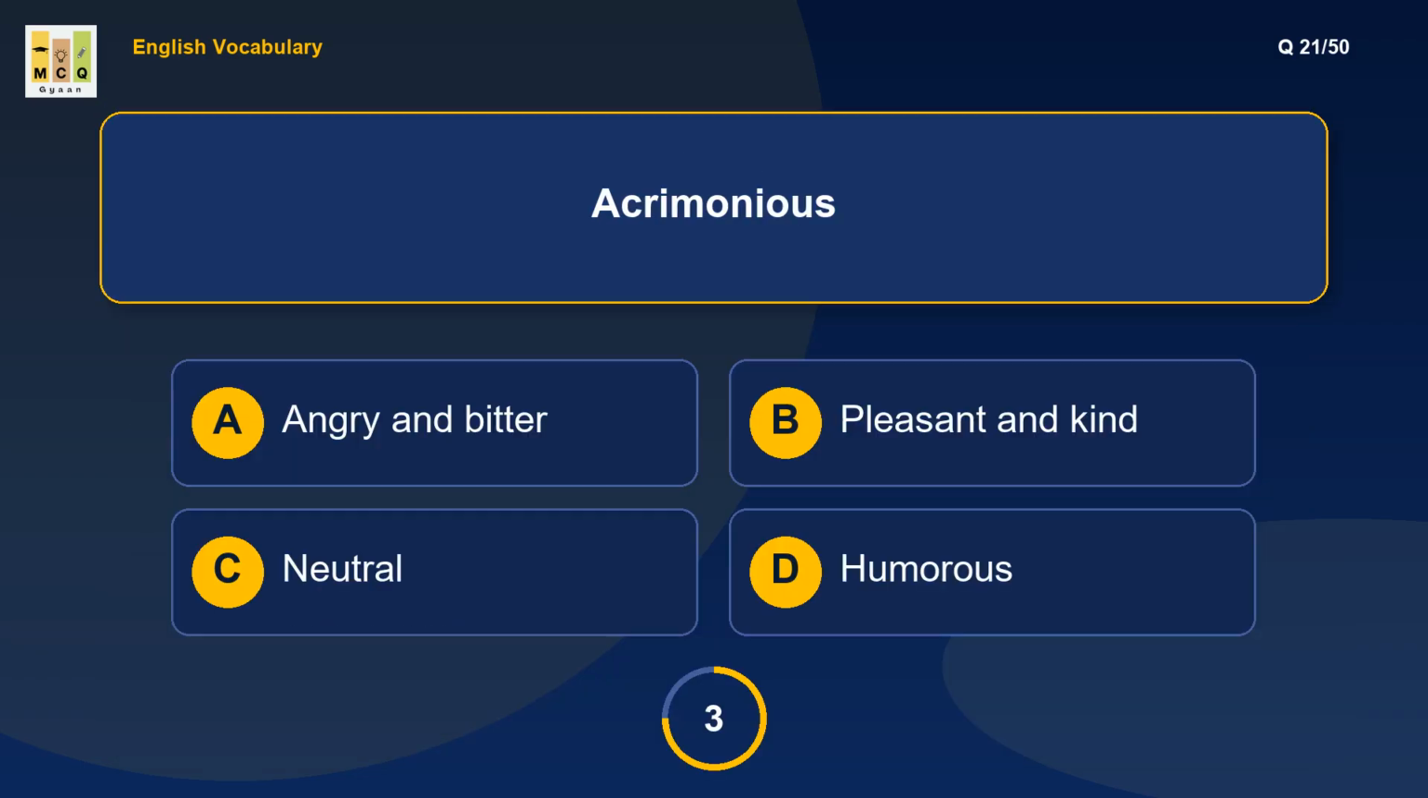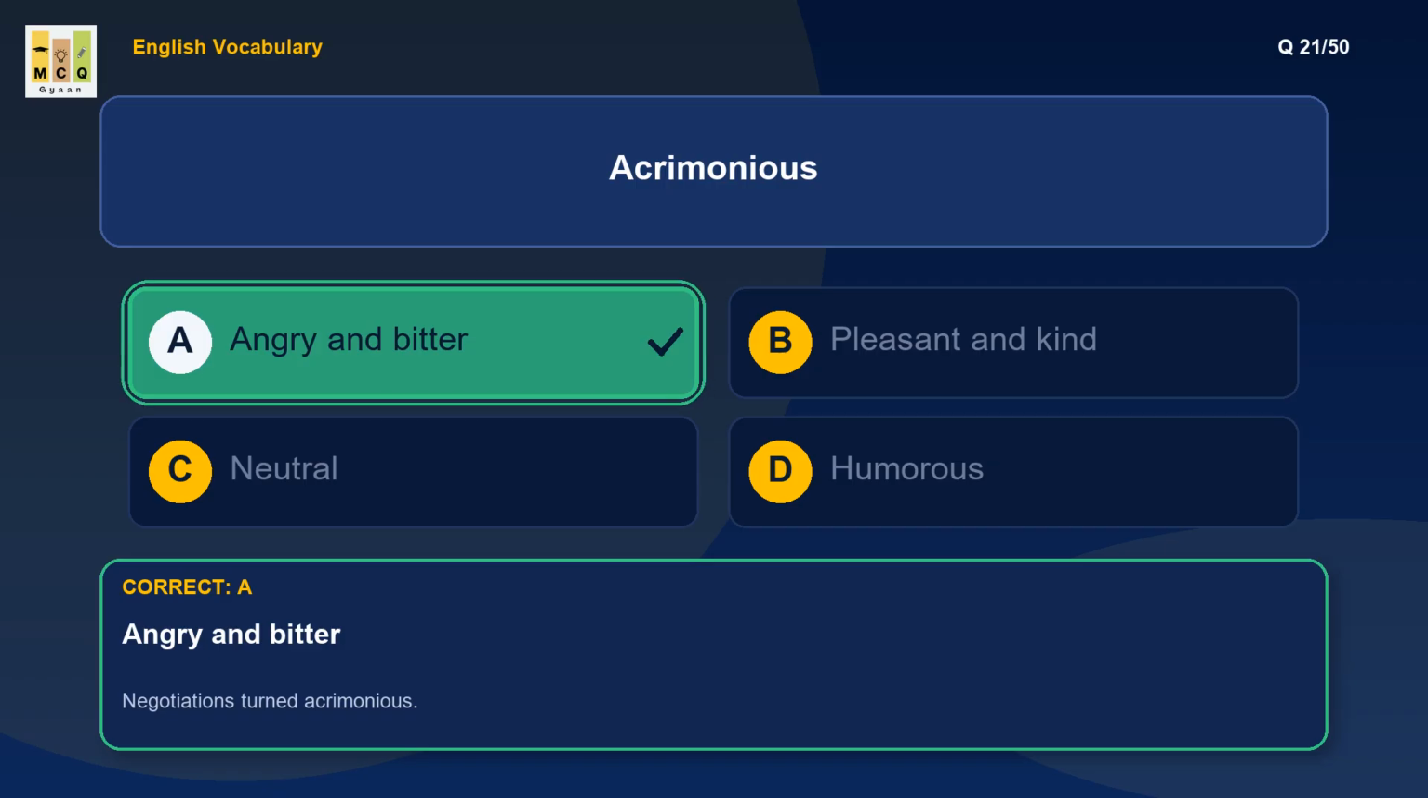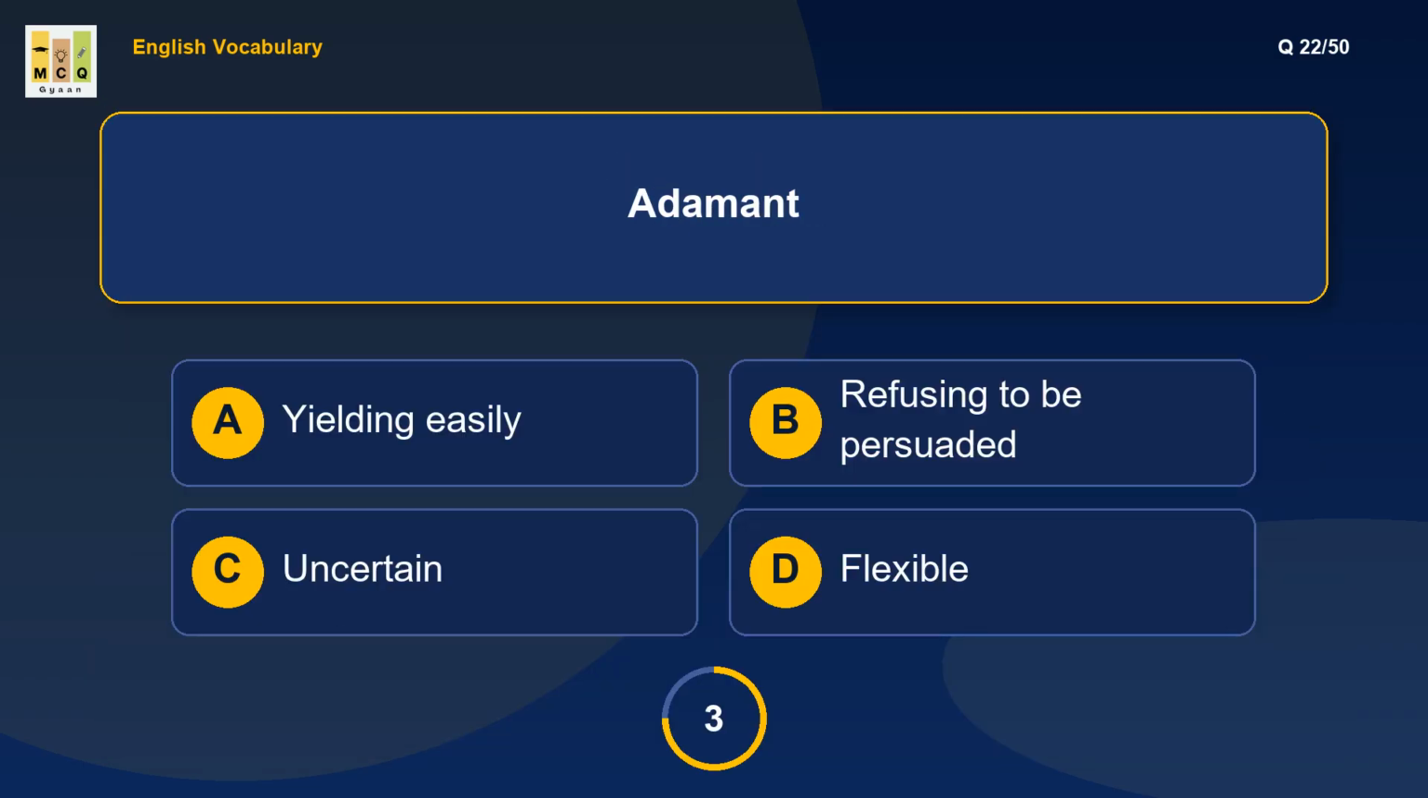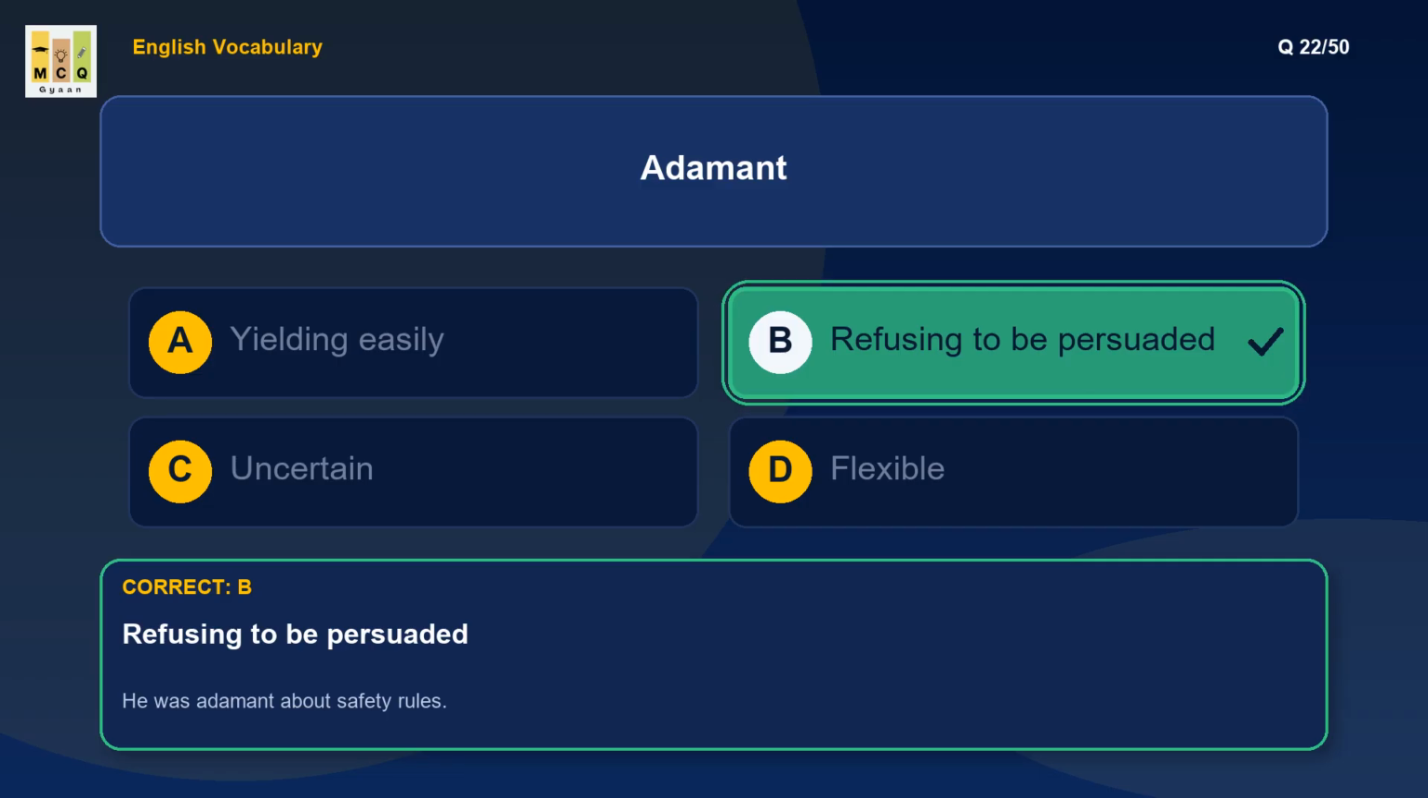What is the meaning of acrimonious? Acrimonious means bitter and hostile. Example: negotiations turned acrimonious. What is the meaning of adamant? Adamant means unyielding. Example: he was adamant about safety rules.